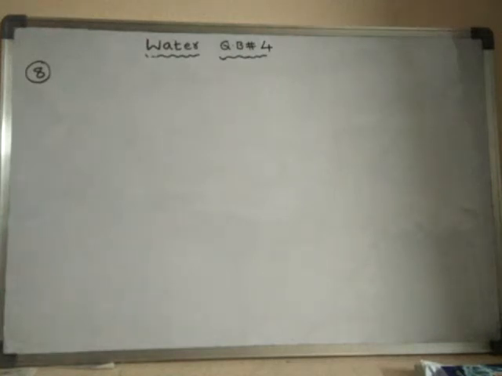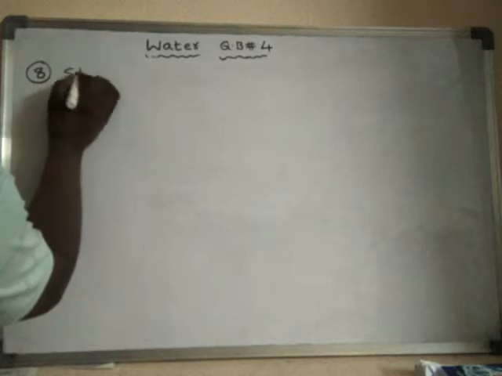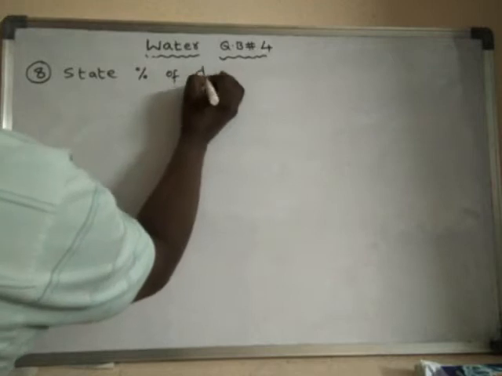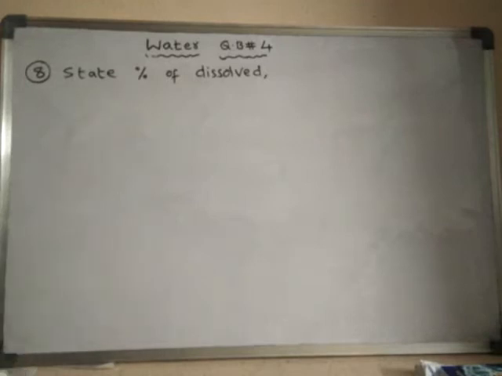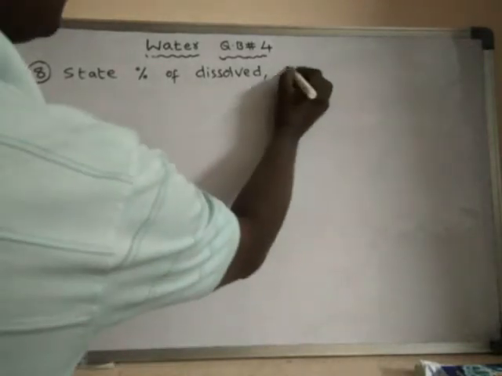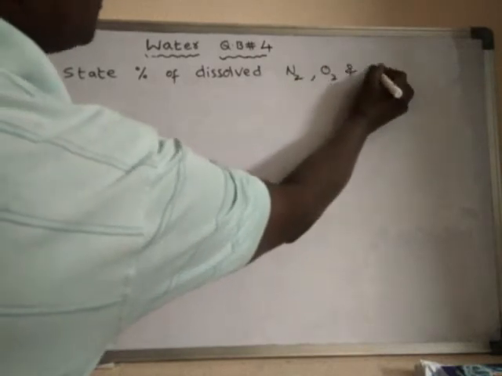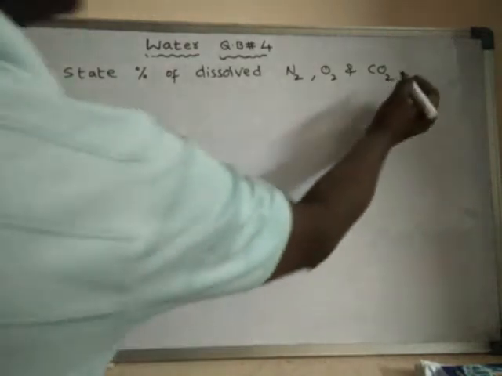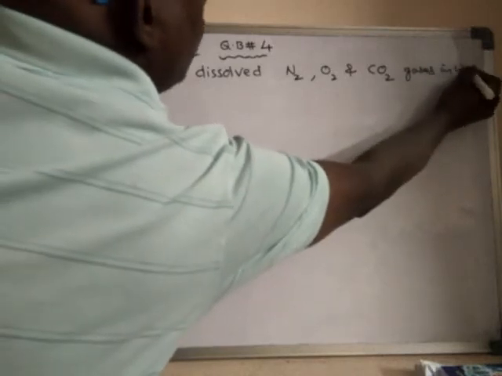What is the eighth question? It says that you have to state the percentage of dissolved nitrogen, oxygen, and carbon dioxide gases in water.